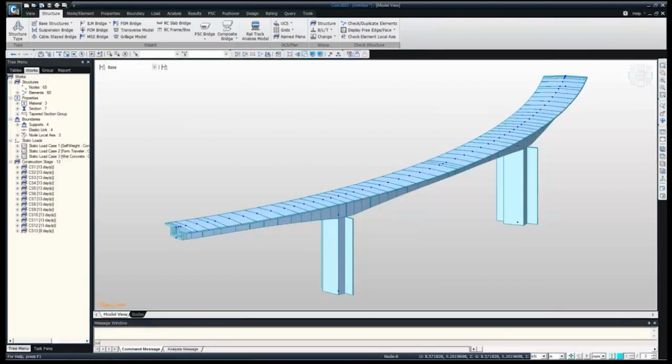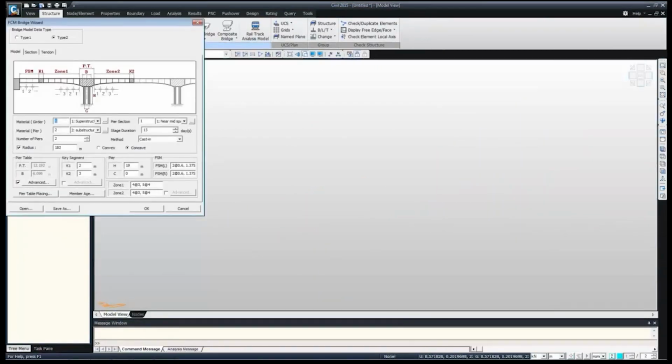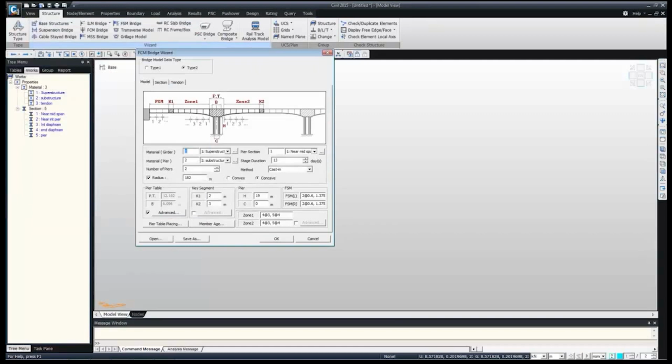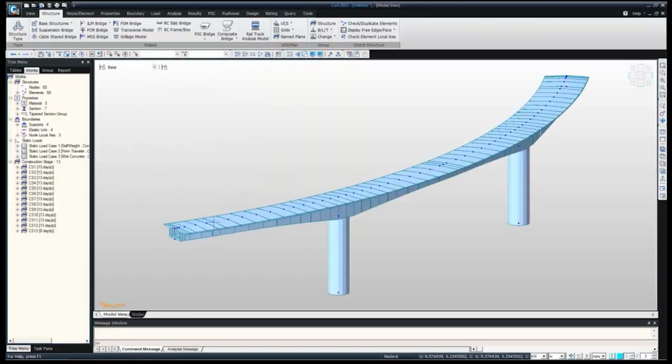Just a second, I'll go again into the FCM wizard. So again here, pier section, it will be pier, then section, and finally okay. So our model has been created.